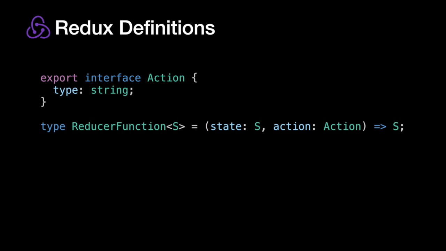All right, before we look at code, just a couple definitions. We have the action. So action's an interface, and all actions have a type, which is a string. We're going to use that to differentiate different actions from each other. And then a reducer function, which takes in a state, takes in an action, and returns a new state. I'm going to use the generic S to represent a generic state object, a generic state shape. So you'll see that moving forward.